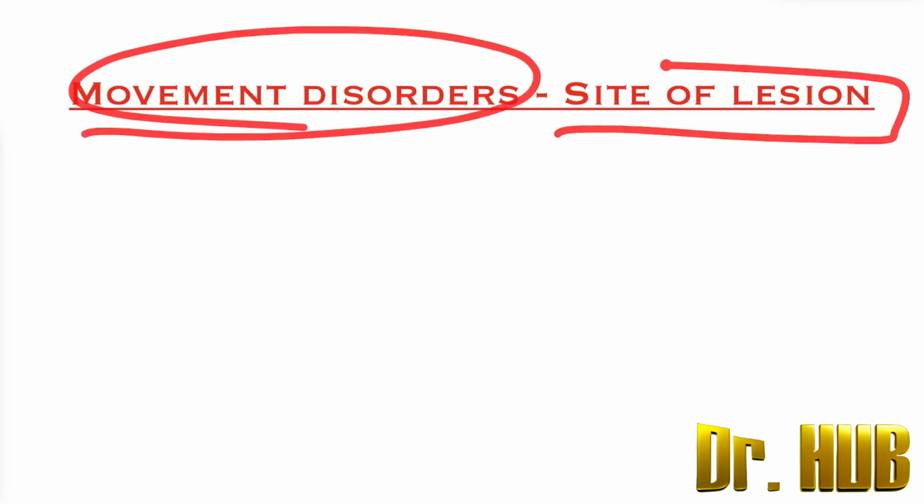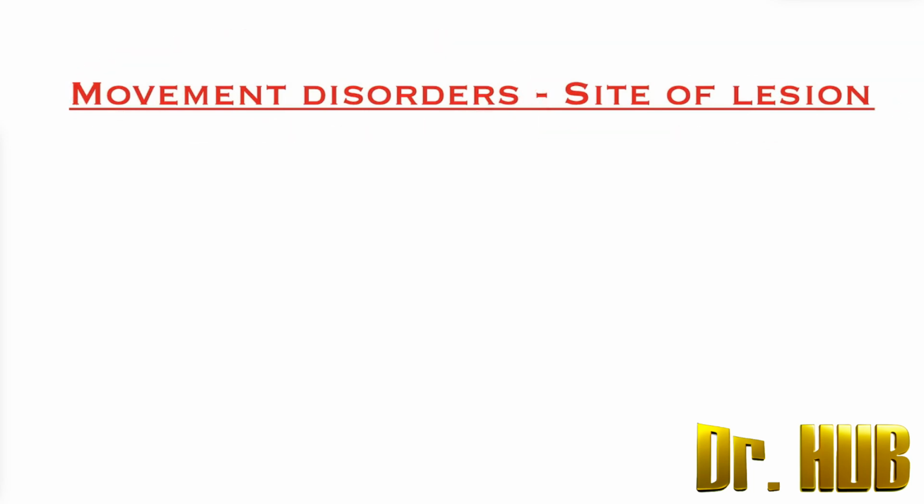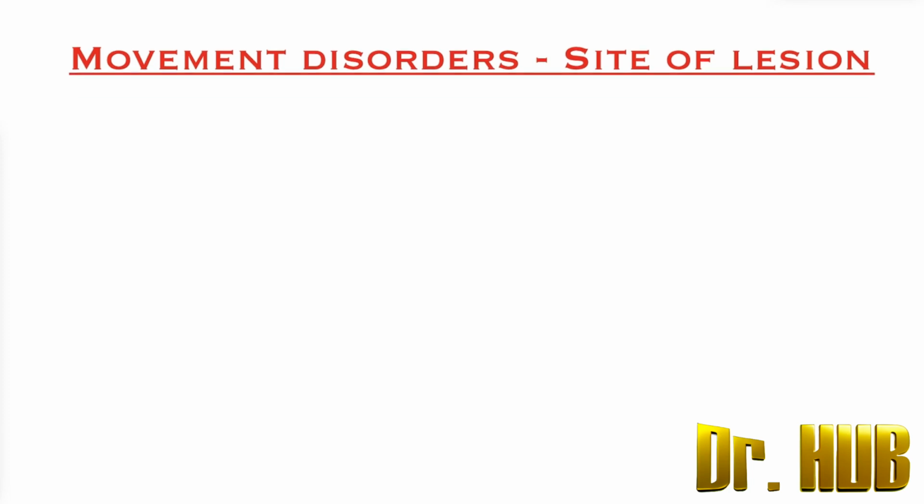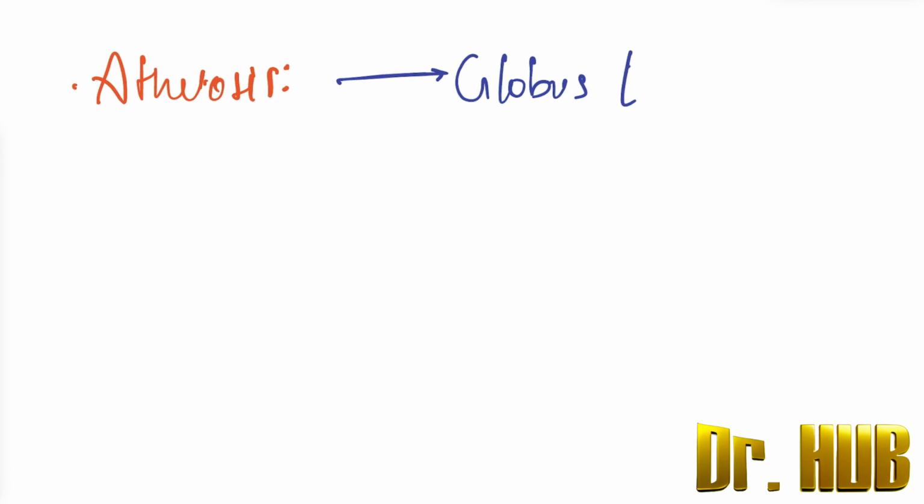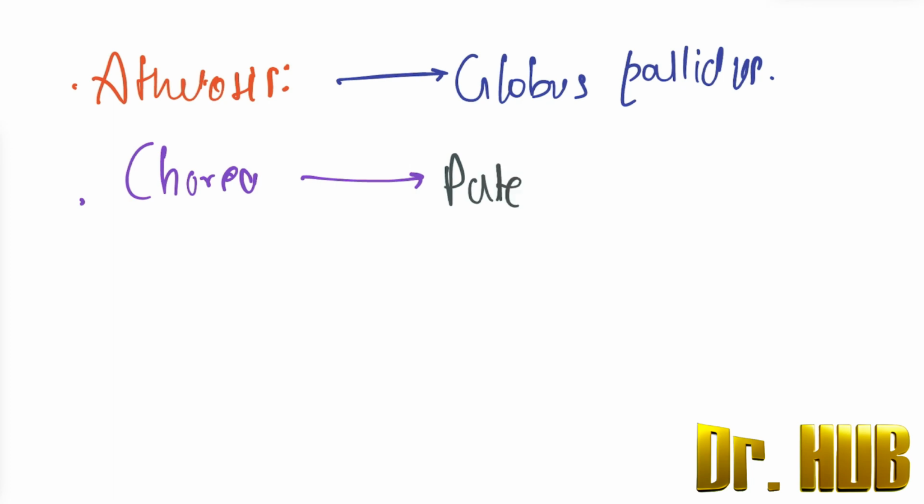Movement disorders, and you're looking at the site of the lesion. The first one we are discussing is athetosis. As far as athetosis is concerned, the lesion lies in the globus pallidus. Next one will be chorea. In terms of chorea, the site of lesion will be the putamen as well as the caudate.